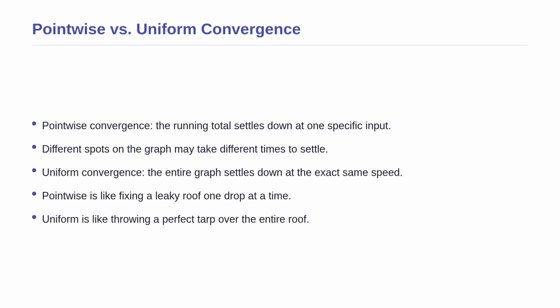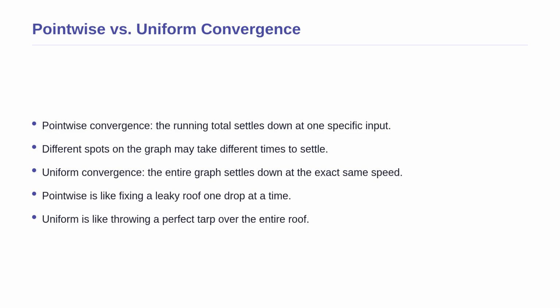Now that we have defined convergence, we must introduce a critical distinction: pointwise versus uniform convergence. Why does this matter? Because how a series settles down is just as important as whether it settles down. Pointwise convergence means that if you pick one specific fixed input value, the running total at that exact spot eventually settles to a final answer. However, different spots on the graph might take vastly different amounts of time to settle down.